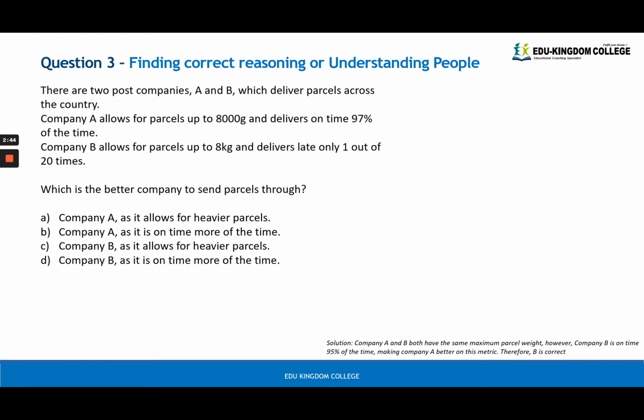Okay, number 3. We have dealt with questions like this in the past, and usually they come with 2 differing points, and you have to compare the 2 companies or the 2 things that we're interested in on these 2 bases. The first one this time is the weight of the parcels, the maximum weight. And you can see that 8,000 grams is the same as 8 kilograms, so that is not a comparison point. We must be comparing on the second fact, which is the delivery lateness. So straight away we can cancel out A and C because we're not comparing with the weight of the parcels.